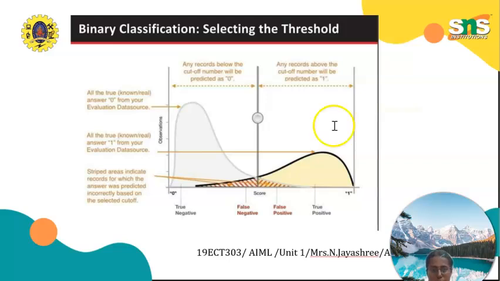The first one is what? It goes to the peak value, right? It is true negative. It goes to the peak value, and after that it comes back to 0. This maximum value is nothing but the true negative value. And the next one is what? False negative value. Here the high frequency component masks the identity of the low frequency component. It is also known as the aliasing effect in signals and systems, whereas in machine learning it is referred to as selecting the threshold. It is nothing but false negative.